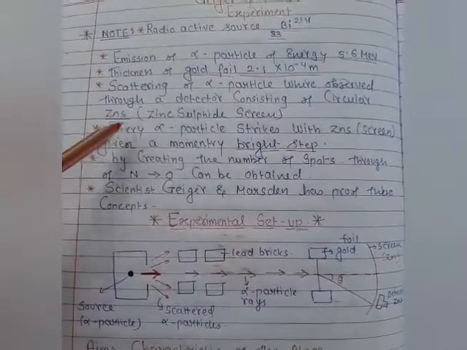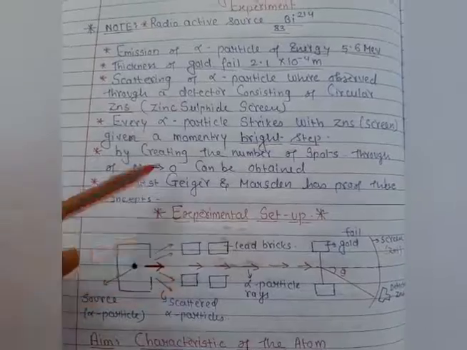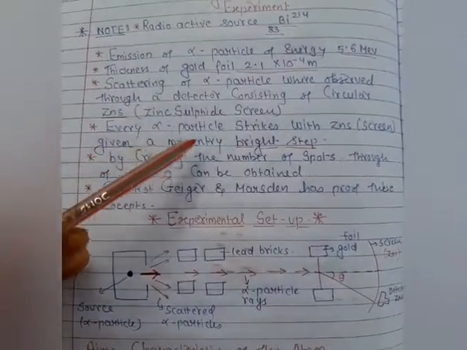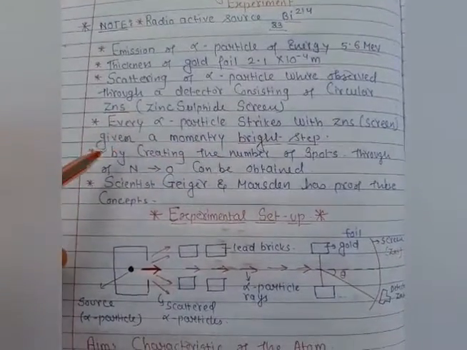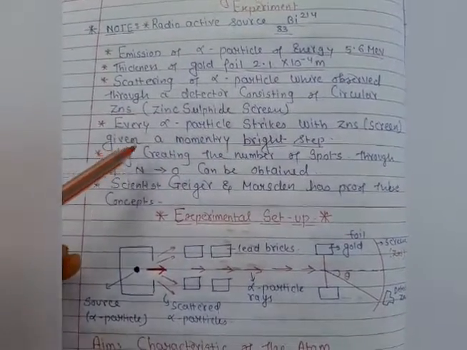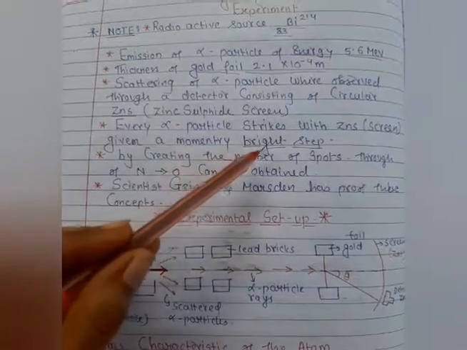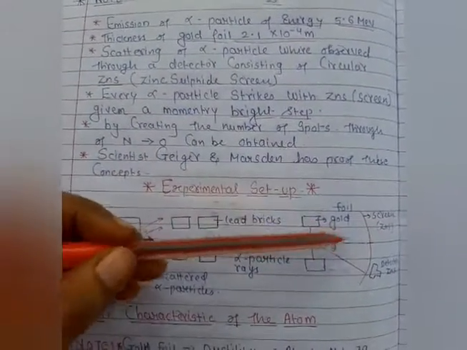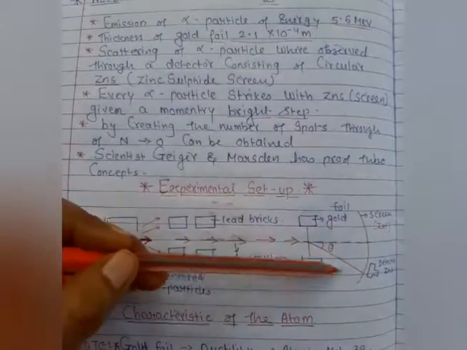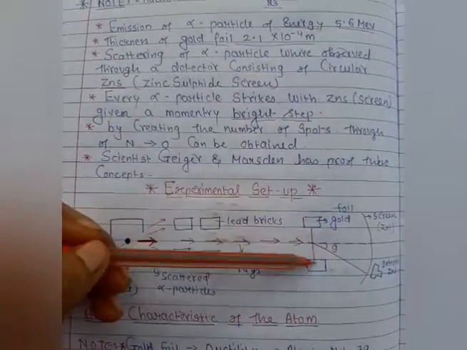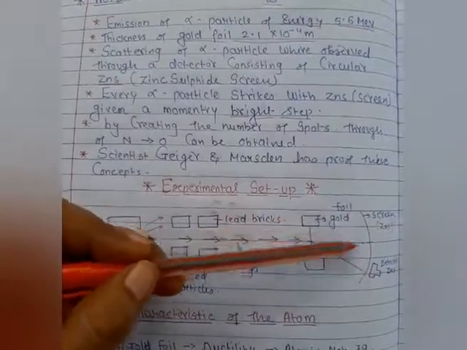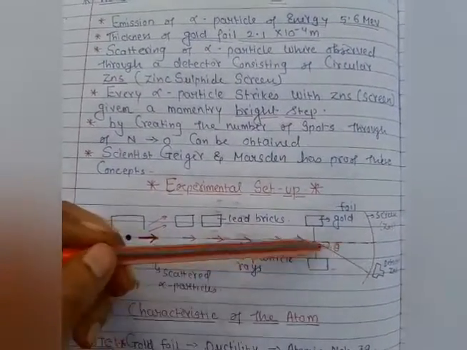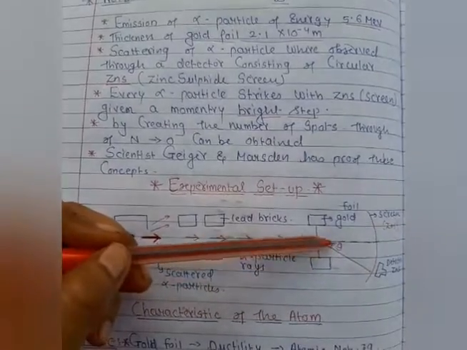I will explain in detail after some time, but here we first have to understand this point. Every alpha particle that strikes the zinc sulfide on the screen gives a momentary bright spot. So how do we count how many alpha particles passed at 0 angle or scattered at some angle?